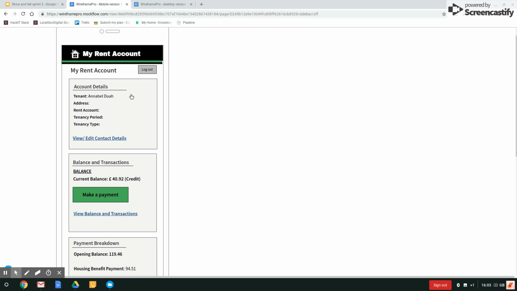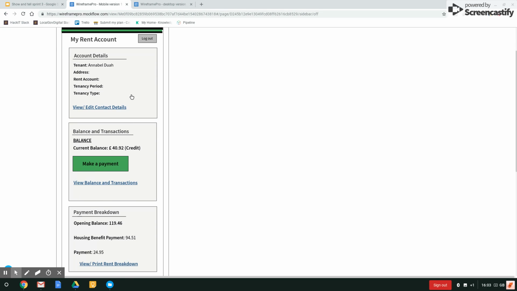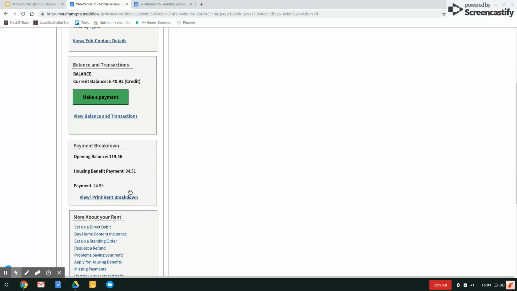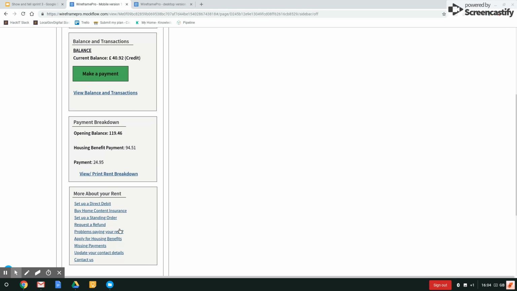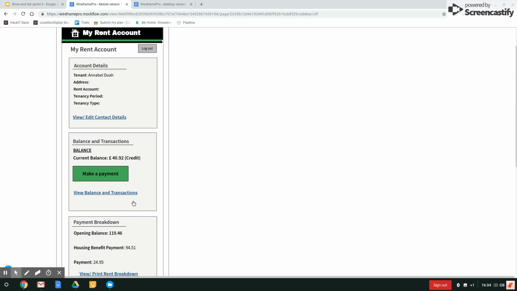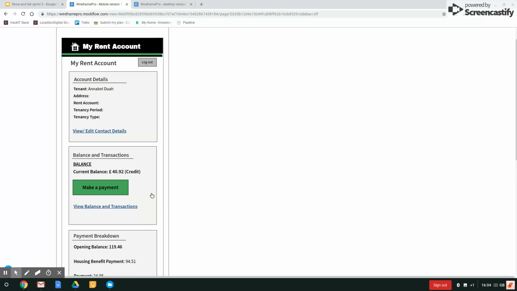So on these wireframes, you can see that there's several different actions that you can take. You can update your contact details, make a payment on your account, view your balance and transactions, view a payment breakdown, and then we have some quick links to find out more about your rent. So the tasks that we asked our testers to complete on this were to find how to make a payment, find how to update your contact details, and find how to view your statement. Some of the work that we've done has revealed that people didn't always see the make a payment button initially, and that is what most of our users are coming to the service to do. So that was a good reflection of that.